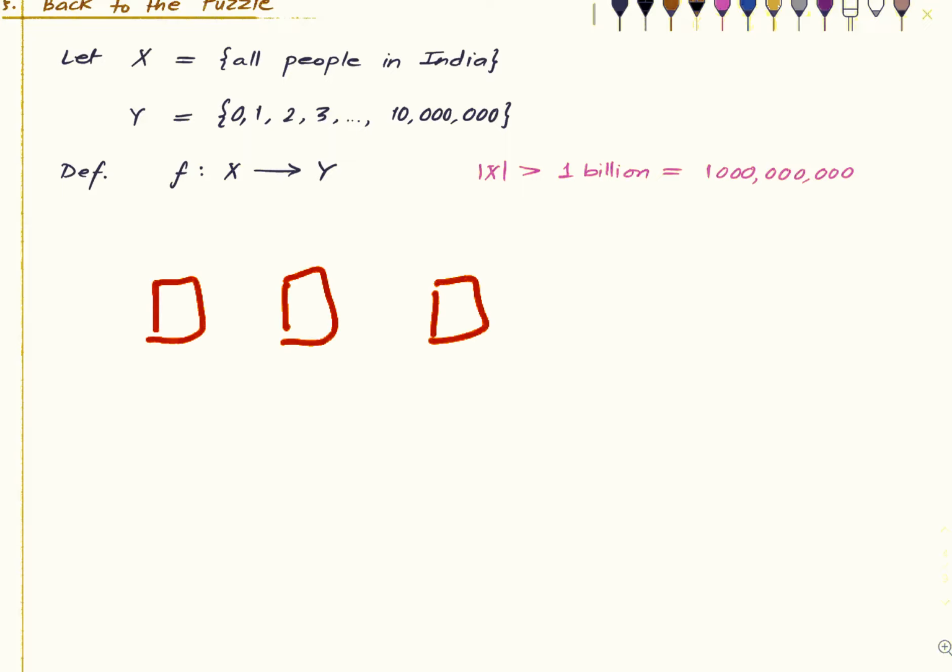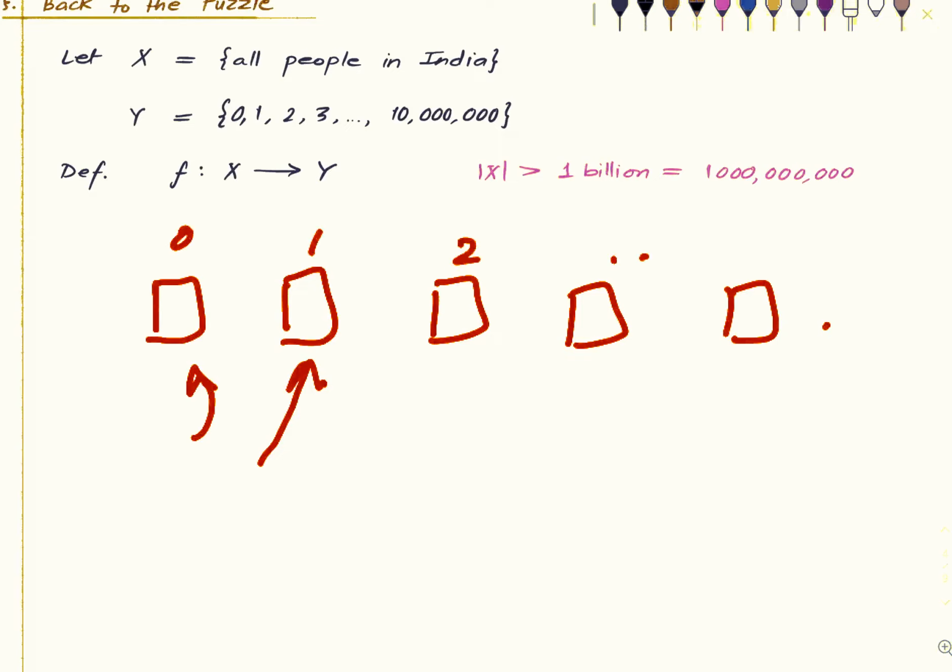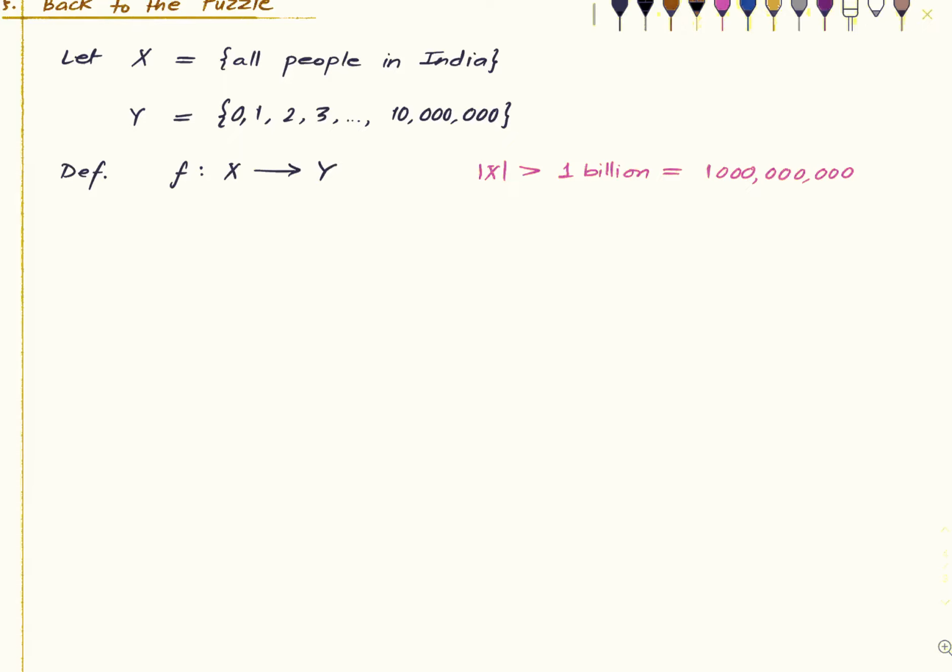Or if you want to think in a more informal fashion, you can imagine 10 million cages, and for every cage you send a person, depending on the number of hairs the person has on his or her head. So label the cages from 1 up to 10 million, and every person has to now go into one of these cages. Since there are fewer cages than the number of people, some two people have to go into the same cage, and that's it. Okay, so that solves this puzzle.